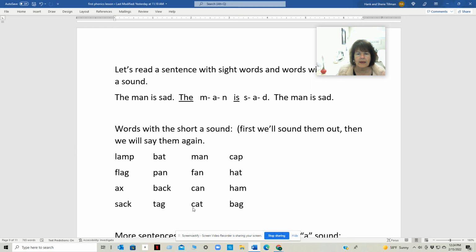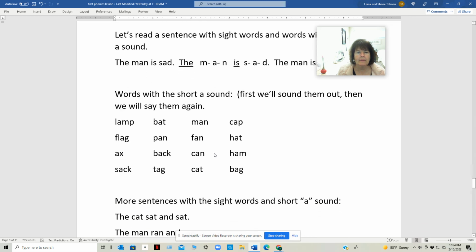Cat, cat. Cap, cap. At, hat. Ham. Bag, bag. Let's say them again. Lamp, flag, axe, sack, bat, pan, back, tag, man, fan, can, cat, cap, hat, ham, bag.